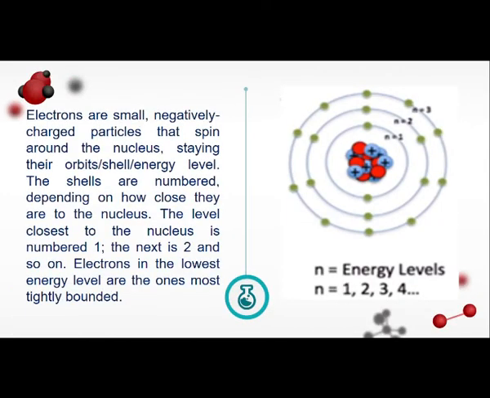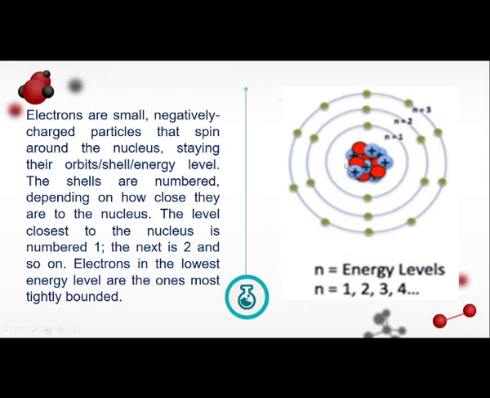Electrons are small, negatively charged particles that spin around the nucleus, staying in their orbits, shell, or energy level. The shells are numbered depending on how close they are to the nucleus. The level closest to the nucleus is numbered as 1. The next is 2, and so on. Electrons in the lowest energy level are the ones most tightly bounded.